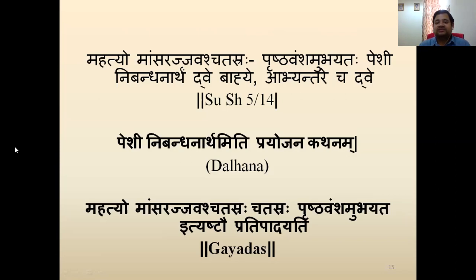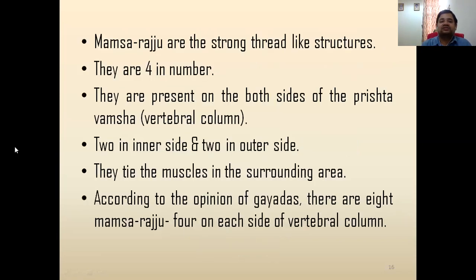Dalhana has also given the function: pesi nibandhanam iti prayojanam kathanam. Again, the tying of small pesis is the basic function of mamsarajju. So they are strong thread-like structures, rope-like actually, you can say. They are four in number. They are present on both sides of the prishthavamsha, the vertebral column, two inner and two outer. They tie the muscles in the surrounding area. And according to the opinion of others, they are eight in number, four each on the vertebral column.